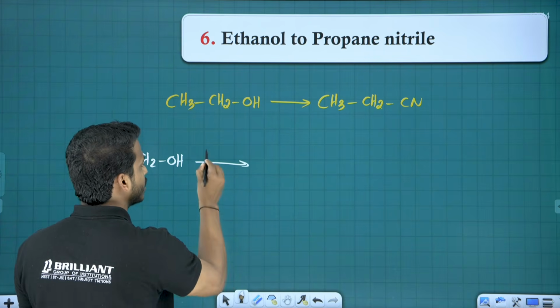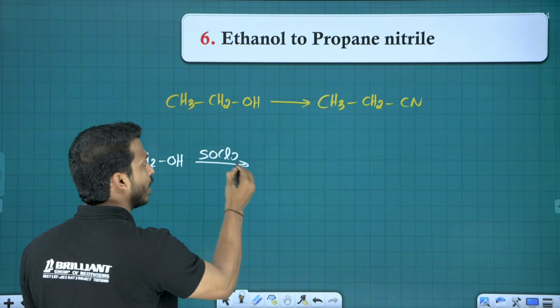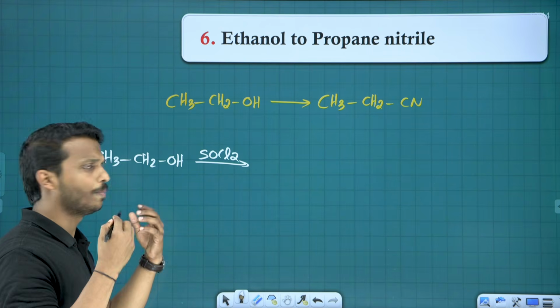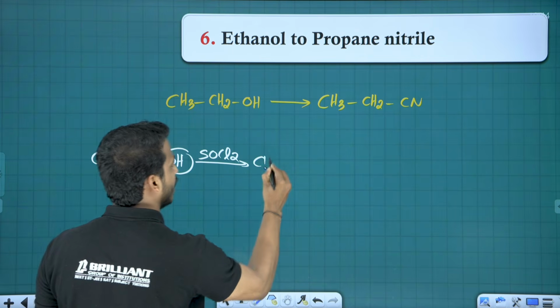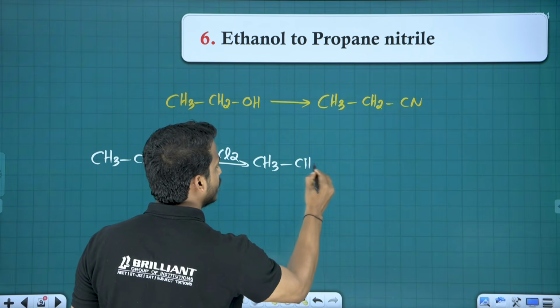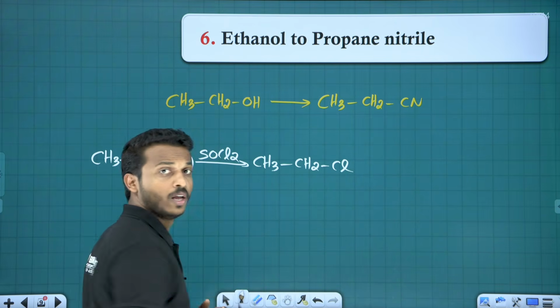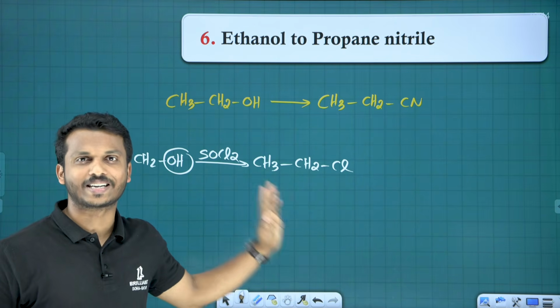For example, let us treat it with thionyl chloride. What is thionyl chloride? SOCl2 or PCl3, PCl5, anything. The OH is converted to Cl. So you get CH3CH2Cl. Now you know the haloalkane is ready.